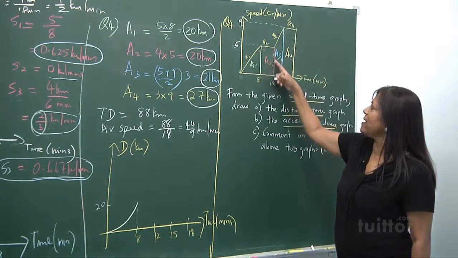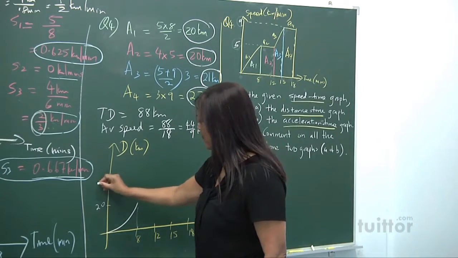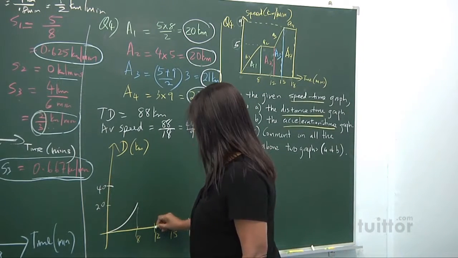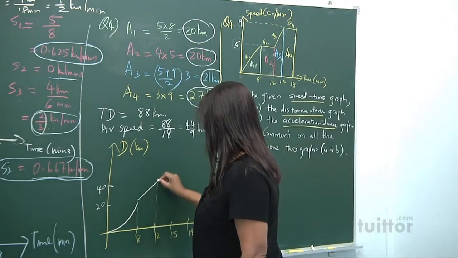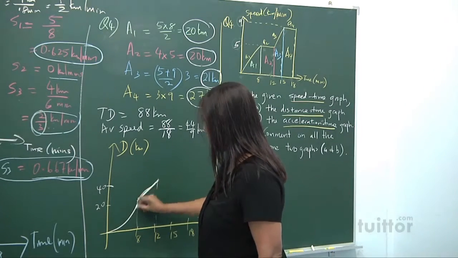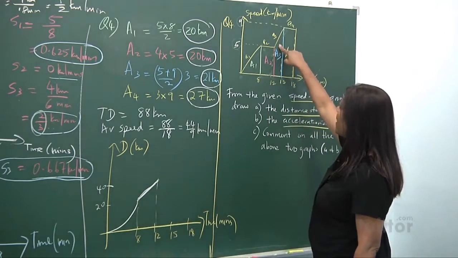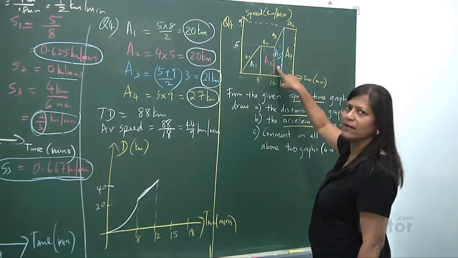And you traveled here another 20. So 20 plus 20 is 40. So we look at it here again, it's a constant speed. So constant, you draw a straight line. Got that? Good.